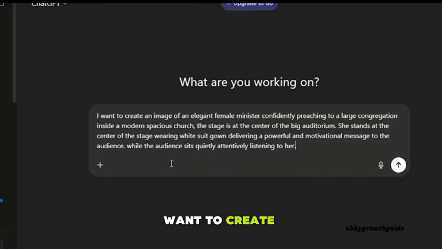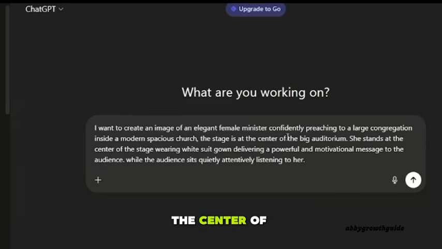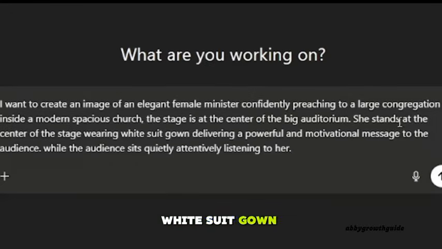I said I want to create an image of an elegant female minister confidently preaching to a large congregation inside a modern spacious church. The stage is at the center of the big auditorium. She stands at the center of the stage wearing a white suit gown, delivering a powerful and motivational message to the audience, while the audience sit quietly, attentively listening to her.